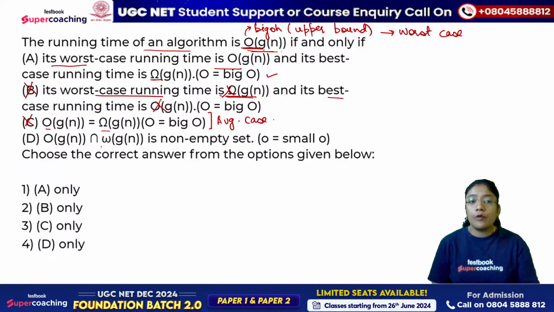Big O of G of n intersection small omega of G of n is non-empty set. It has nothing to do with the big O of G of n, or you can say big O notation. So even option D is also incorrect. Which is the correct one? Choose the correct answer. That means tell which of these is correct. So it's only option A. It's A only. Correct answer for this question is option 1.